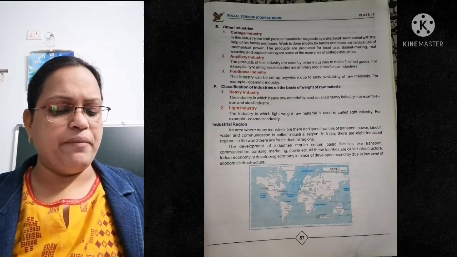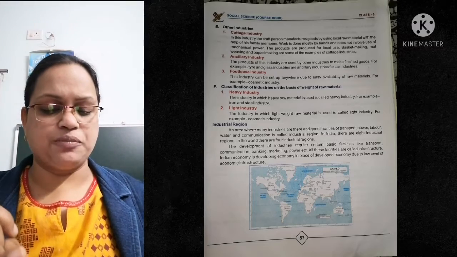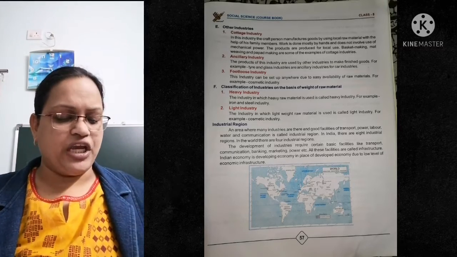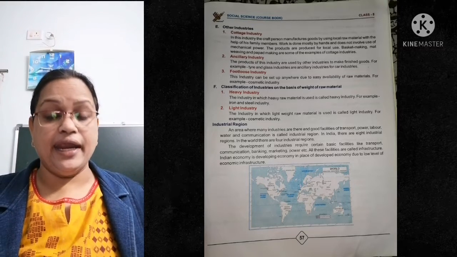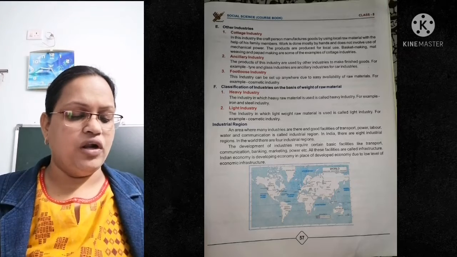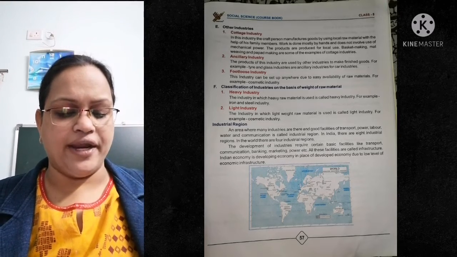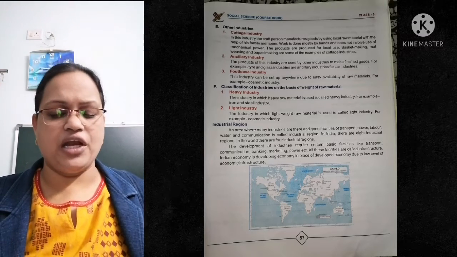Next, we are going to see industrial region. An area where many industries are there and good facilities of transport, power, labor, water and communication are available is called an industrial region. In India there are 8 industrial regions. In the world there are 4 industrial regions. The development of industries requires basic facilities. Underline with the pencil, what we require?